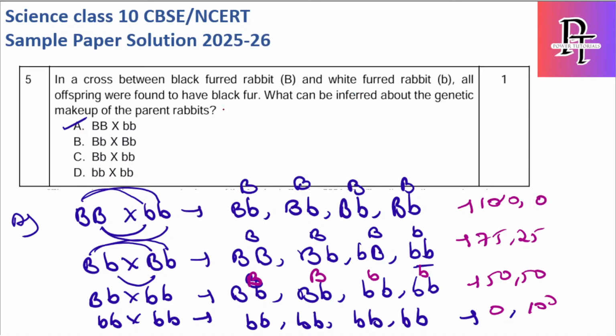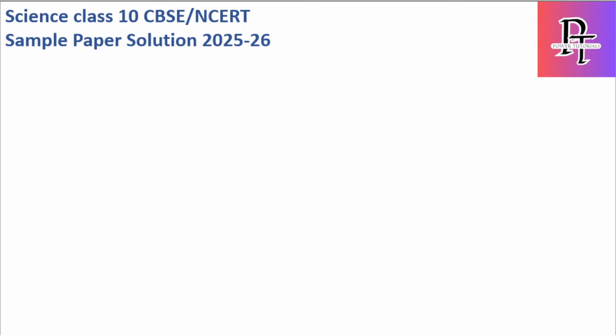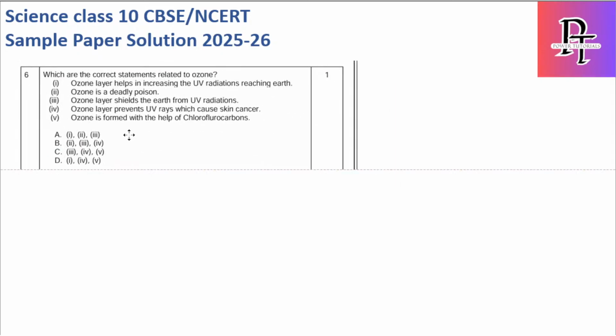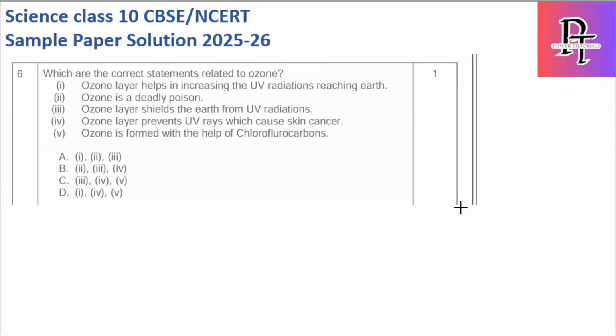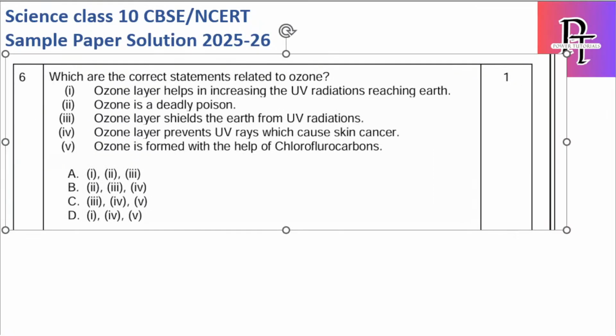So what are they asking? Complete black fur were found to have black fur, which means they want 100% black fur. So A should be the right answer. Okay, let's move to the next question. Okay, let's see this.